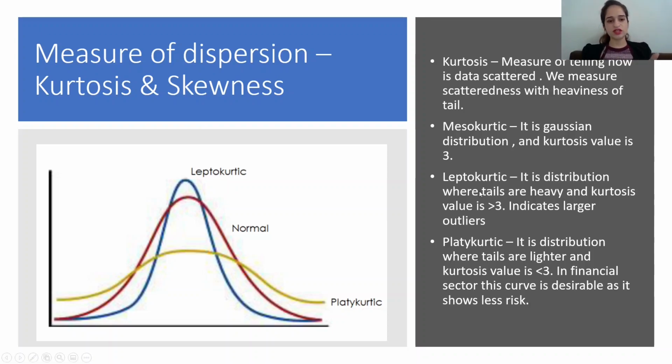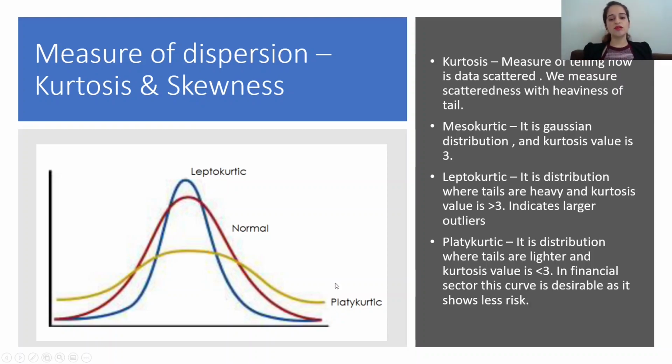Let's move towards leptokurtic. The kurtosis value is greater than 3. We say the tails are heavier for this graph. By this I mean there will be a lot of extreme points on the x-axis. So there will be extreme values which are bigger. So we say tails are heavier, and there will be a lot of points in the middle, fewer points with a greater x value, and the kurtosis value for this is greater than 3.